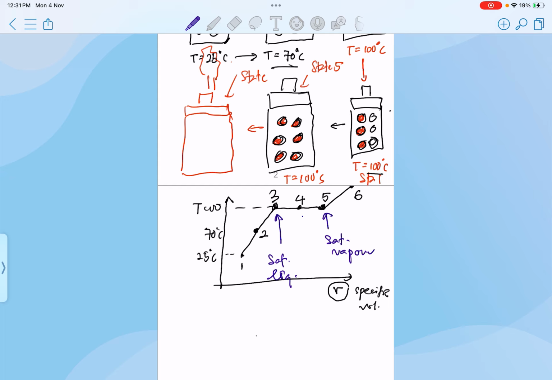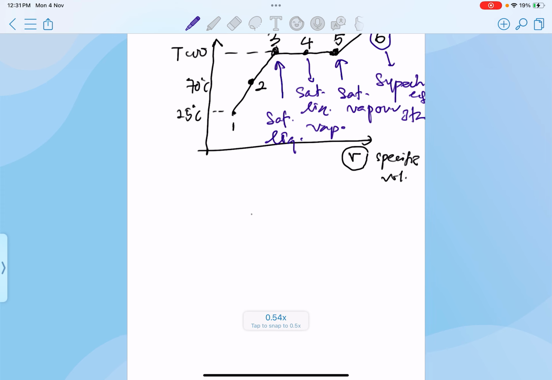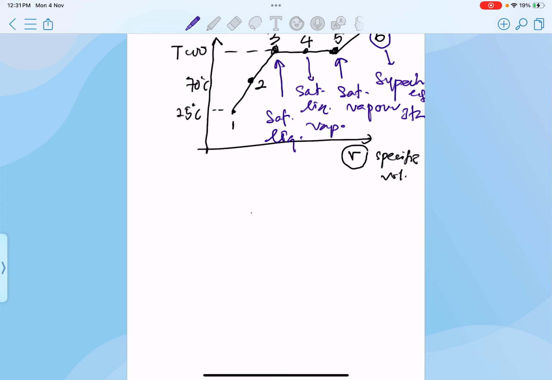And then we have state number 4 here, which of course is a saturated liquid-vapor mixture. And state number 6 here is what we call superheated steam, meaning that all the water is no longer in the form of liquid, but all in the form of steam. So let me redraw it to make it much simpler.